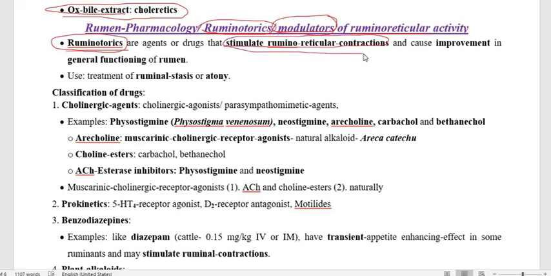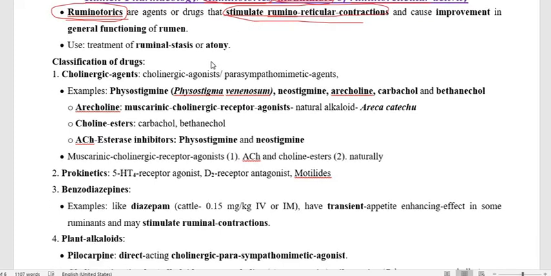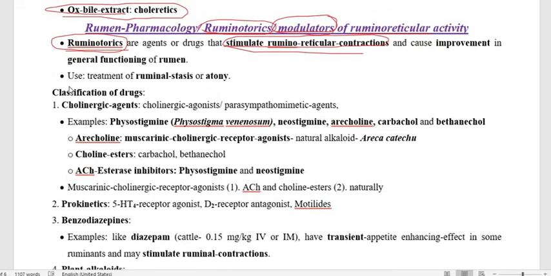So the drugs which improve the function of the rumen by stimulating the contraction of rumen and reticulum are called ruminatorics. In which condition do we have to use them? We have to use this drug when the peristaltic movement of the rumen is very low, or in ruminal stasis, or atony, so loss of tone of the rumen. In that case, we have to use the ruminatoric drug.